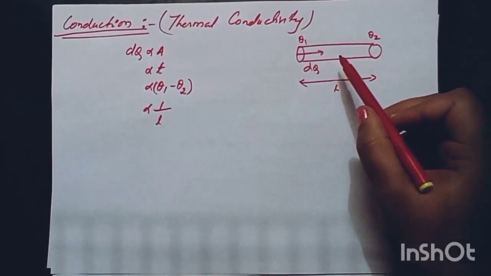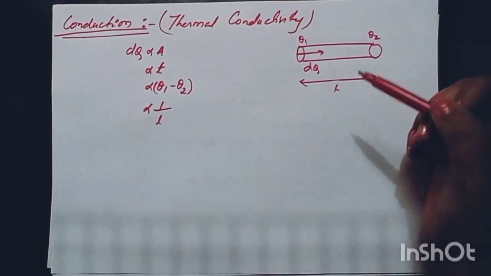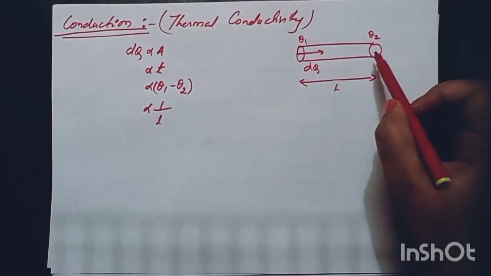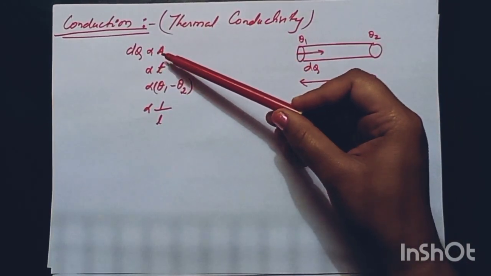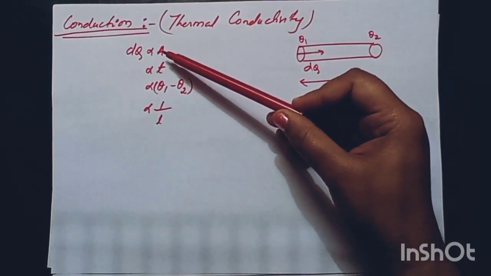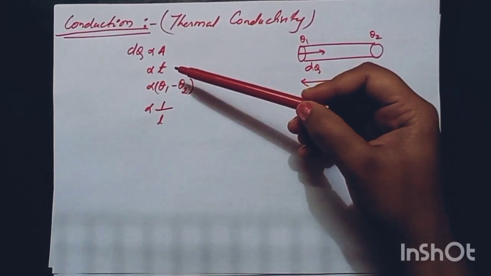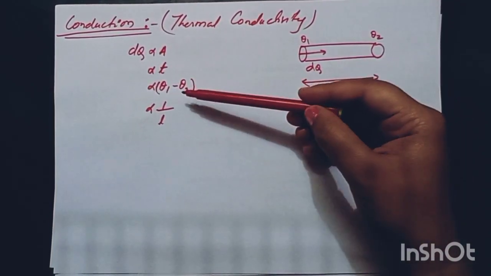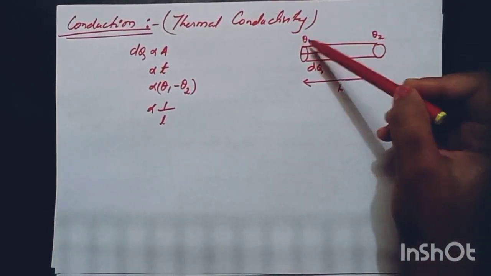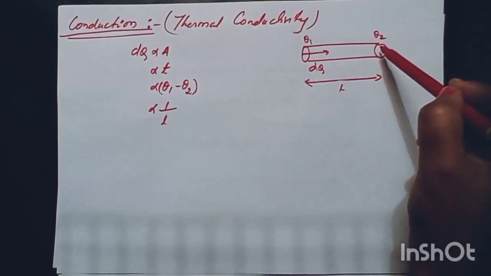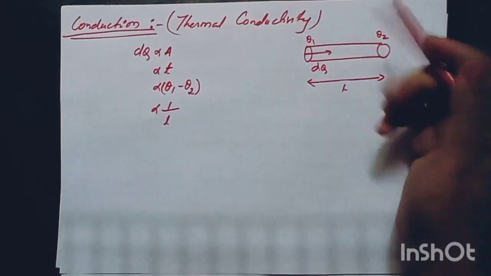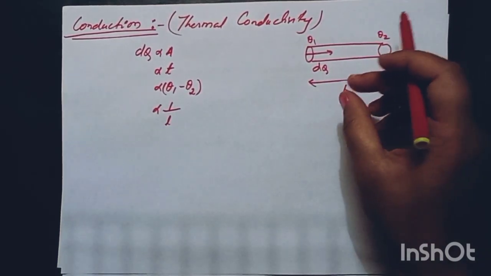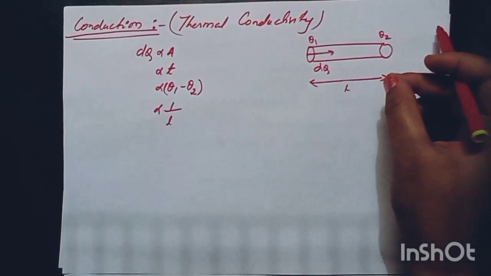So how much heat is flowing depends upon multiple physical quantities: the area of cross section, the time of flow, the temperature difference theta 1 and theta 2 between the two ends of the rod, and inversely it will depend upon the length of the rod. Smaller will be the length, greater will be the amount of heat flow.